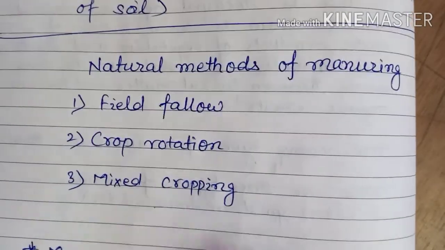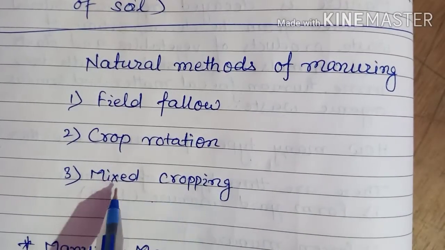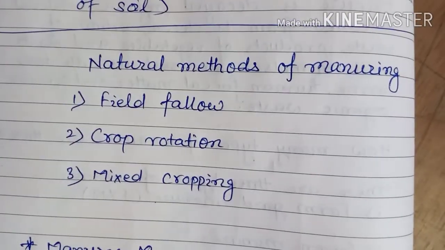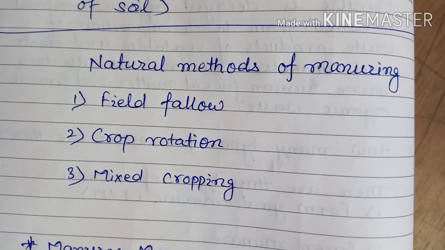And third is mixed cropping. In mixed cropping, sometimes two or more crops are grown together in the same field. The crops are chosen in such a way that the nutrient needs of one crop are fulfilled by others, like leguminous crops such as pea, soybean or green beans, and the cereal crops like wheat or rice can grow together in the same field for one season.